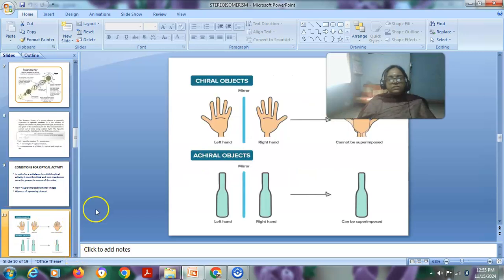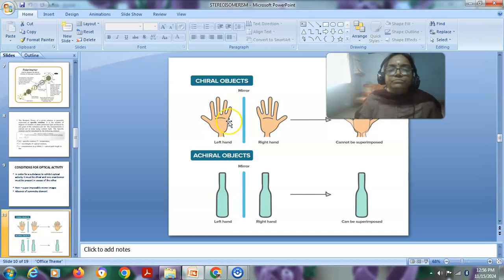The next one is we'll see some examples for a chiral object. So this is an example of an object: the left hand. When you show this left hand in the mirror, it looks like a right hand, and when you show the right hand in the mirror, it looks like a left hand. So these two objects are mirror images of each other, but these mirror images are not superimposable. They are not one and the same.